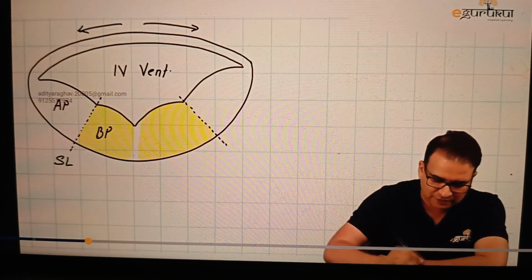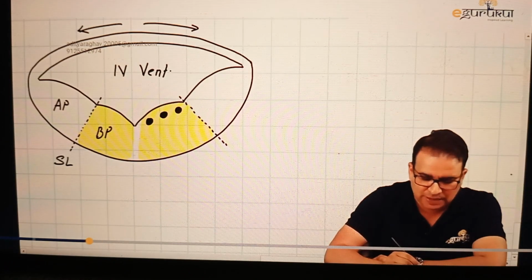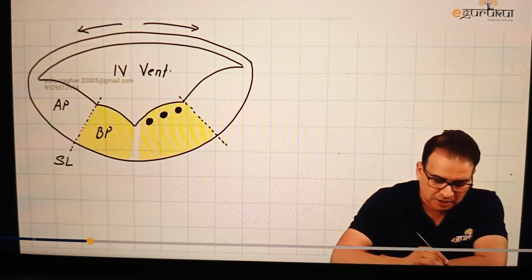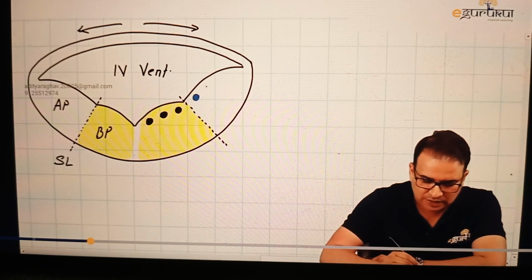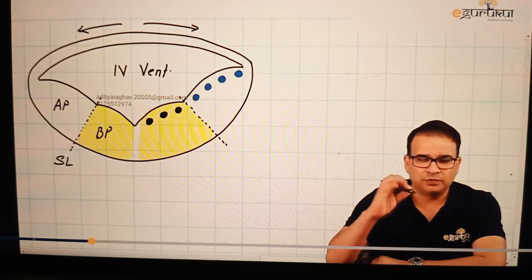So guys, when you look at the basal plate, we have three motor columns, or you can say three efferent columns. I hope you remember that. Why do we have three efferent columns? Because we have to supply three different types of muscles: somatic muscle, pharyngeal arch muscles, and smooth muscle. That's why three columns. But when you go to the afferent column, which is in the alar plate, of course, it's not three. We have four sensory columns, and we'll understand why there are four. Three motor, four sensory.